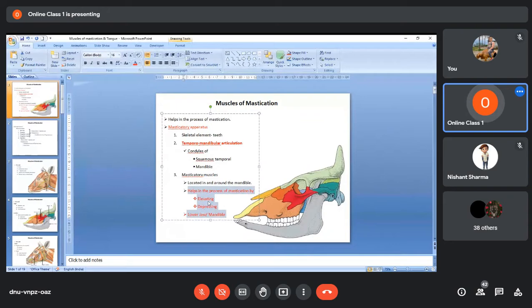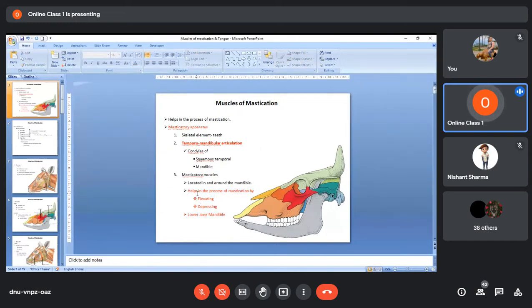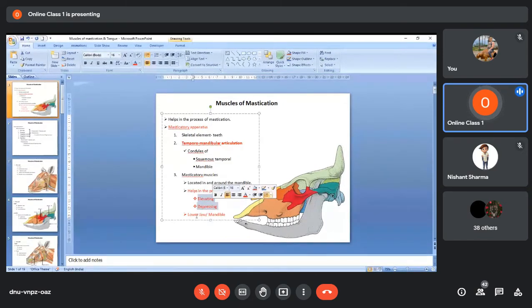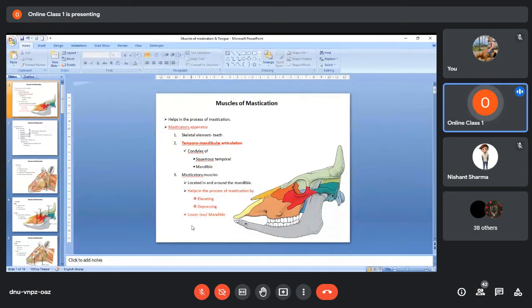There may be various muscles on the wall of the oral cavity which will push the food towards the teeth, but those muscles are not involved in the movement of the lower jaw, so we don't consider them as masticatory muscles. To be masticatory muscles, they should always help in mastication by elevating or depressing the lower jaw. So this point you have to remember.